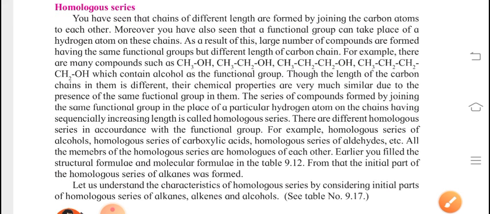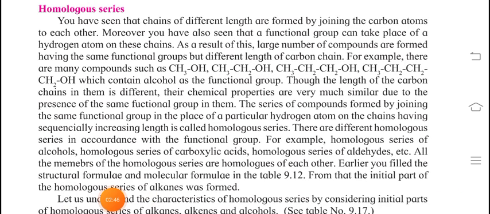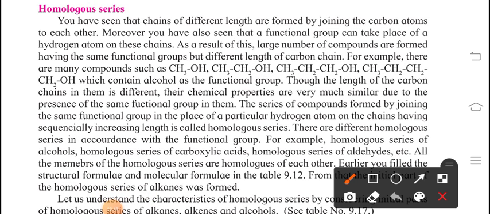OH means OL will be there, so it will come as methanol. All these things we will study later on. Let us just see the paragraph. Through this paragraph we can understand all the naming, how we can give the names. As a result, a large number of compounds are formed having the same functional group but different length of carbon chain.